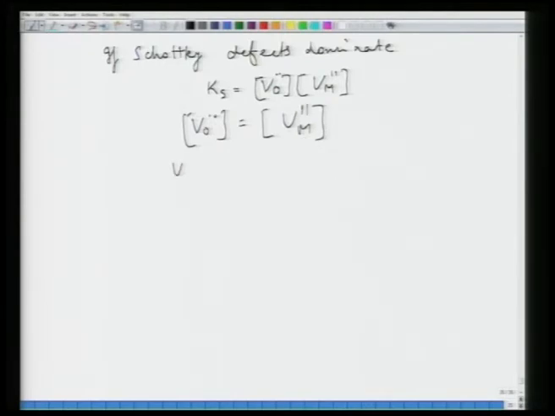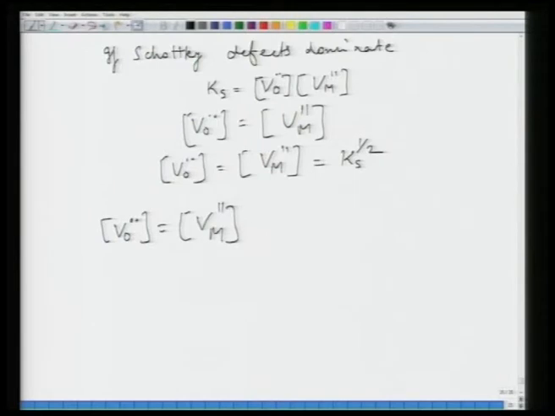So, which means VO is equal to VM is equal to Ks to the power half. So, in such a solid, VO is equal to VM is equal to K naught to the power half into exponential minus delta Hs divided by 2kT. Now, you can see many things from this.